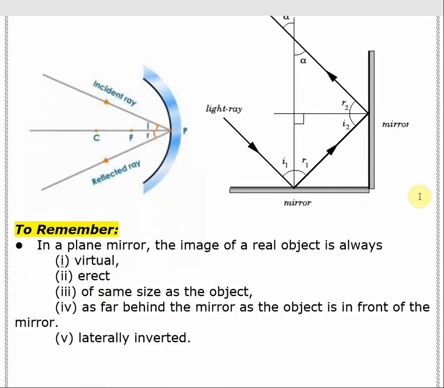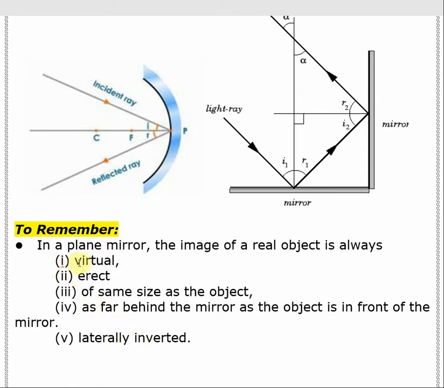One thing we have to remember here is that any image formed by a plane mirror has some characteristics or properties. The properties are written over here: it is virtual, it is erect, and it is of the same size as the object. The distance between the object and the mirror is equal to the distance between the image and the mirror, and finally it is laterally inverted.